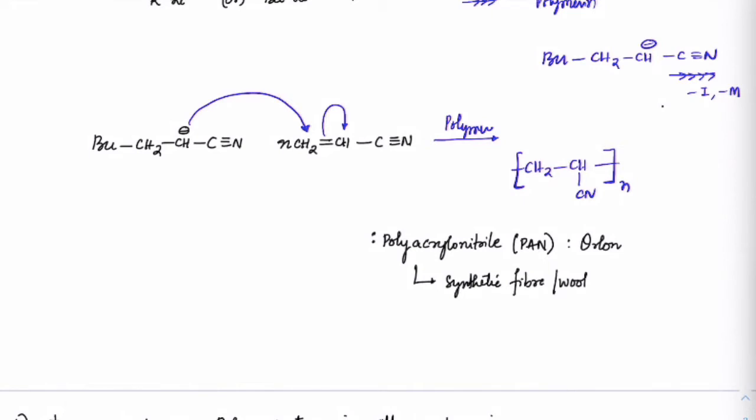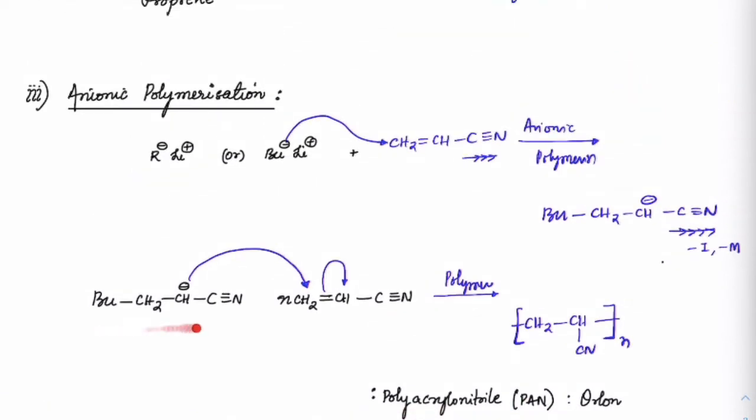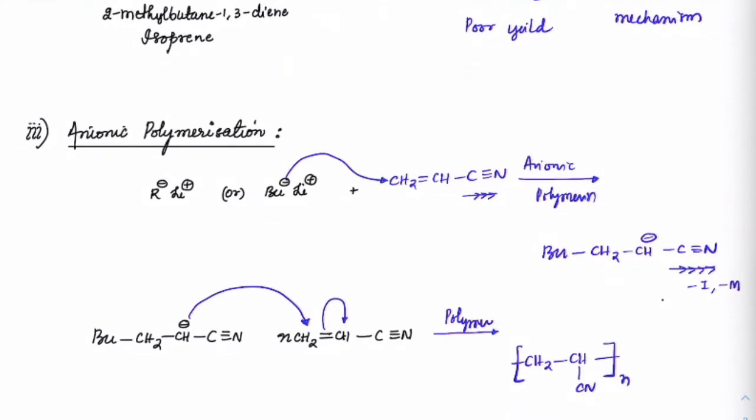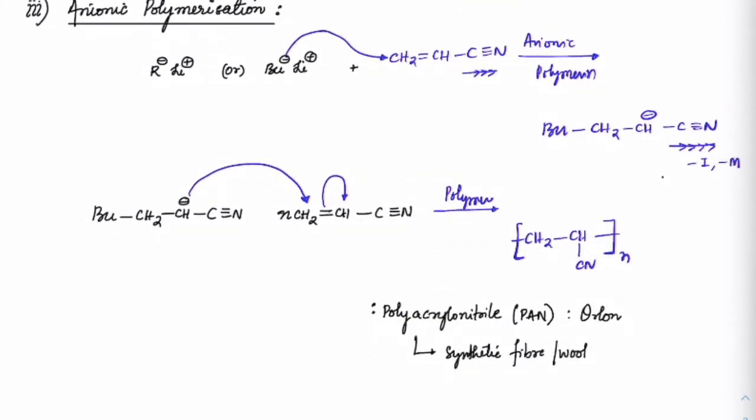What is this one? This is polyacrylonitrile, because we started off with acrylonitrile here, correct? This is the acrylonitrile unit, and that has become poly, so PAN, polyacrylonitrile, also known as Orlon. This is a synthetic fiber. I hope you understood the anionic mechanism here.